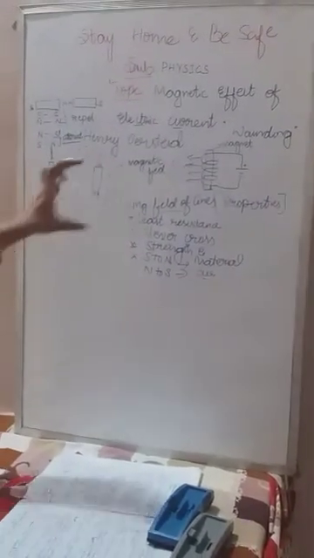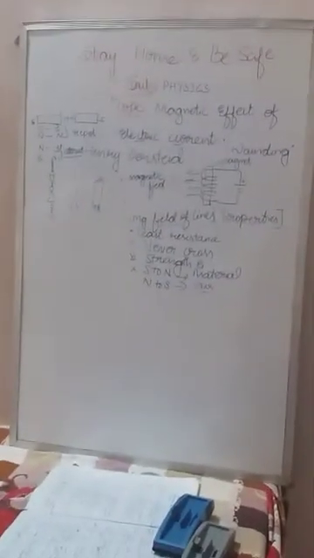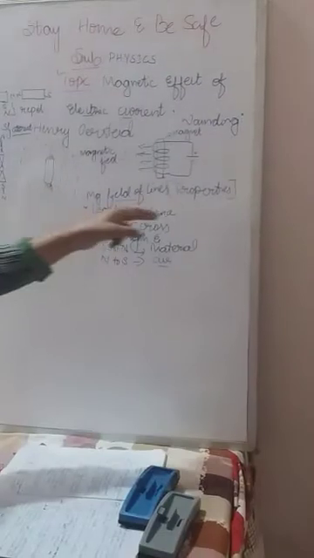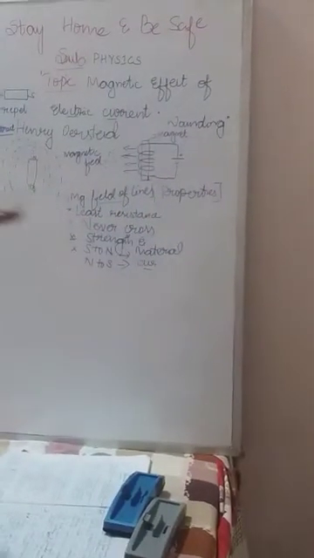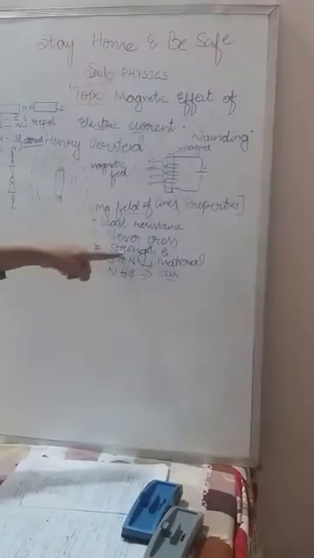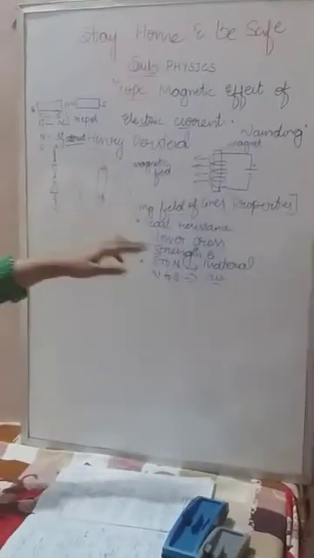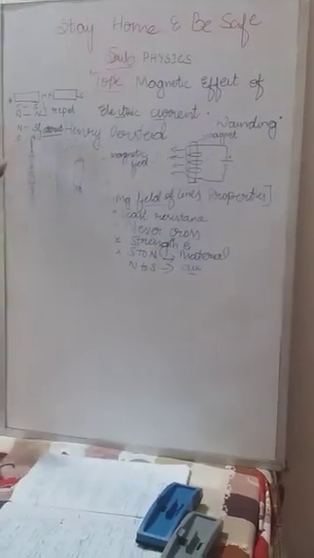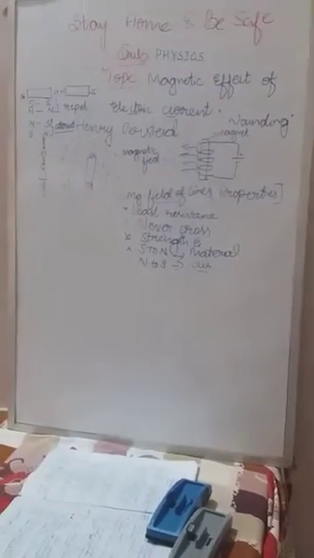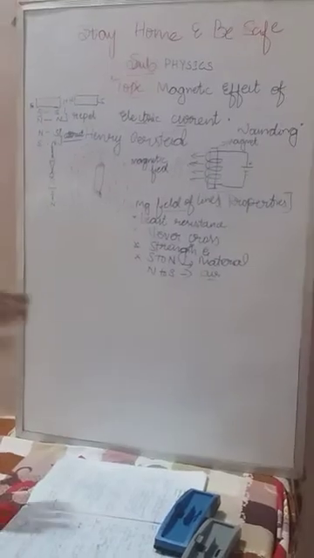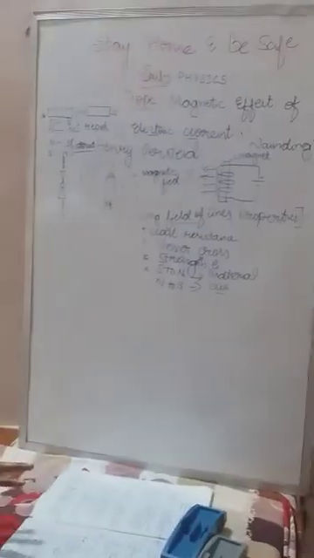Let us recall again, a very important and most repeated question. What are the properties of the magnetic field lines? They always move in the path of least resistance, in the sense that resistance is less, and they never cross each other. Next, all the magnetic field lines have the same strength, and they move from south to north in the material media and north to south in the air media. So this is about the magnetic field lines.